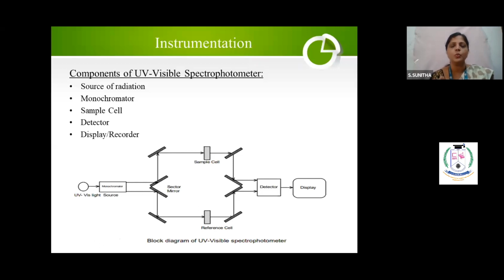The display is only in the computer. The computer requires only electrons or the electrical signal. Now this detector will convert all the light signal into electrical signal. So the display is the computer. I will show you the graph. It's a beautiful graph and you will get the graph here.